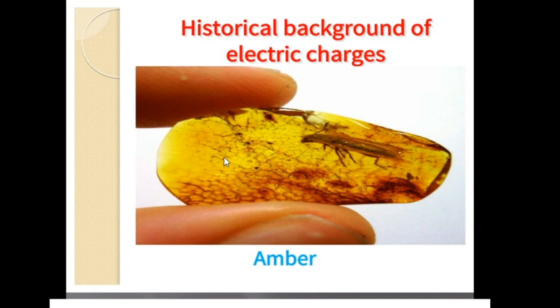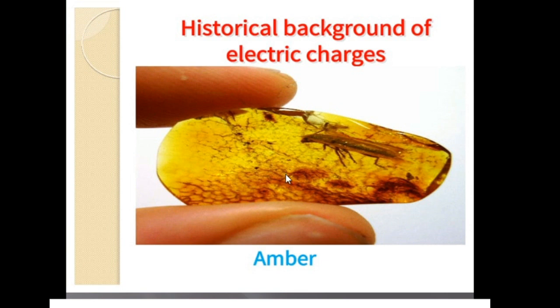Now, we learn the historical background of electrical charges. In the Greek age, it was Thales who found static electricity when he was cleaning his amber. The picture you are able to observe here is an amber, which is a solid translucent material formed from the resin of a fossilized tree. When this amber was rubbed with animal fur, it attracted small pieces of leaves and dust. This property of amber is said to be the charged property.